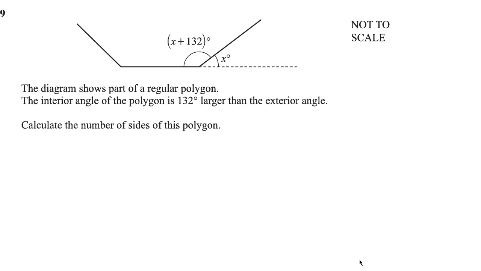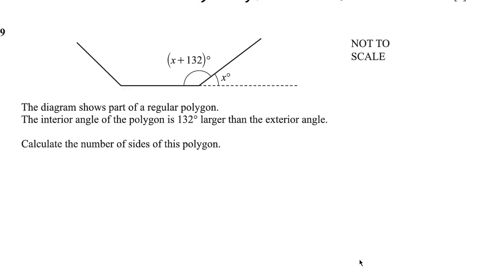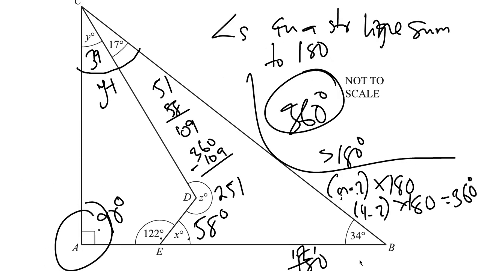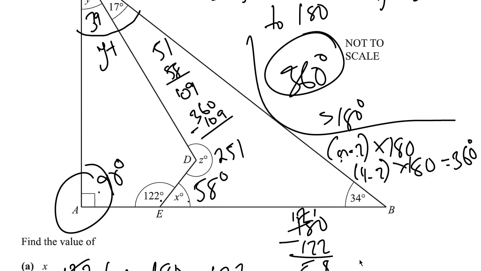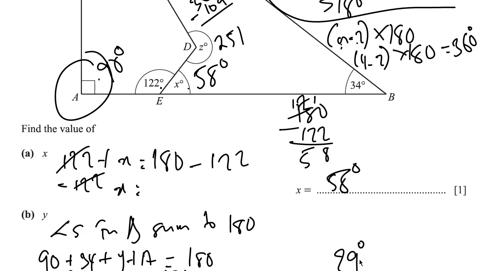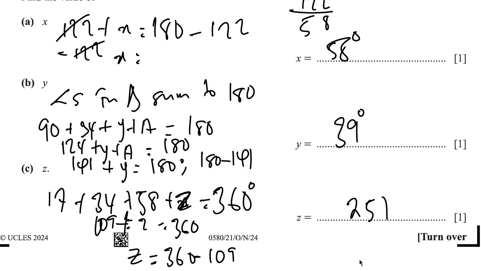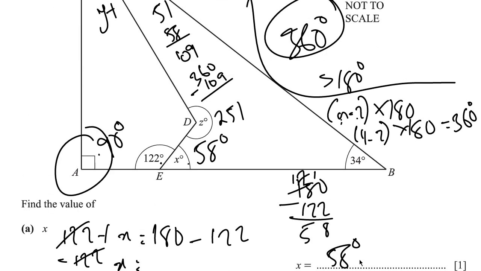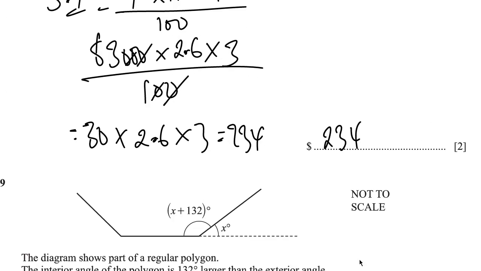Ninth question. It says the diagram shows part of a regular polygon. The interior angle of the polygon is 132 larger than the exterior angle. Calculate the number of sides of this polygon. So this refers to what I was explaining when we were solving question 6, where I said the sum of interior angles is given by the formula n negative 2 times 180 degrees. So let's see that here.